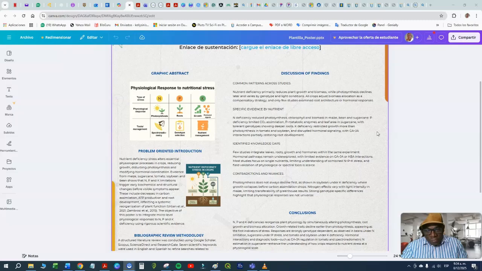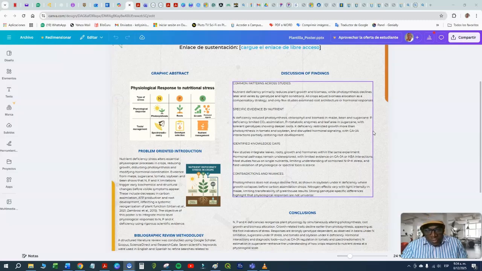Contradictions and nuances. Photosynthesis does not always decline first, as shown in soybean under potassium deficiency, where growth collapses before carbon assimilation drops. Nitrogen effects vary with light intensity in maize, limiting transferability of greenhouse results. A strong genotype-specific difference highlights that physiological responses are not universal.